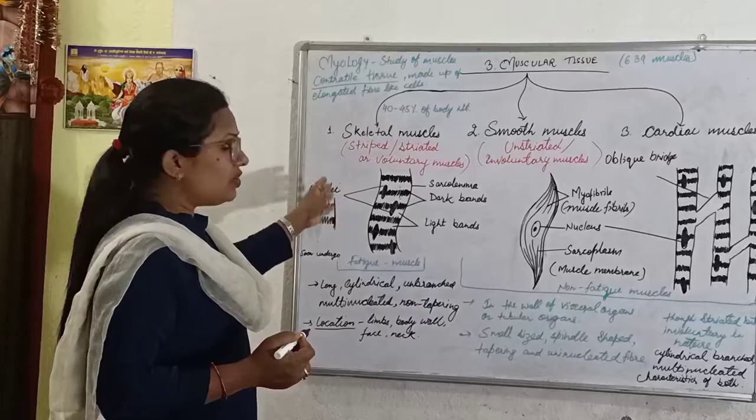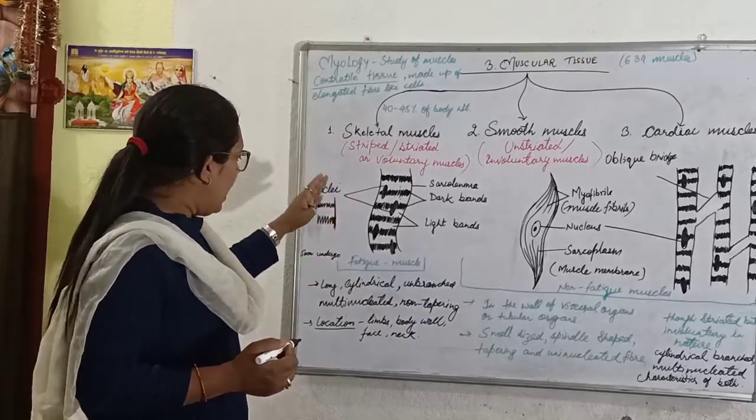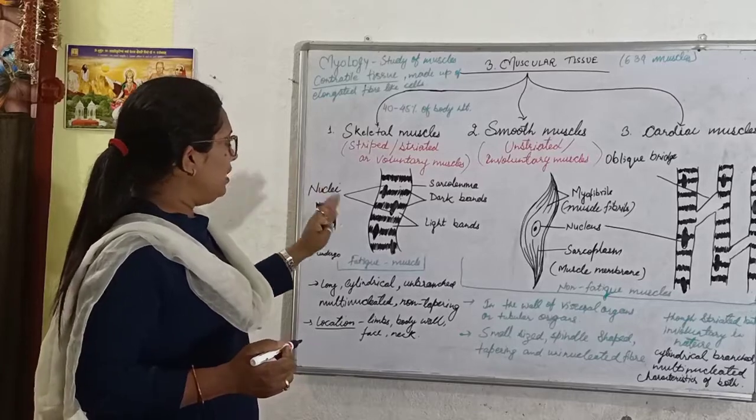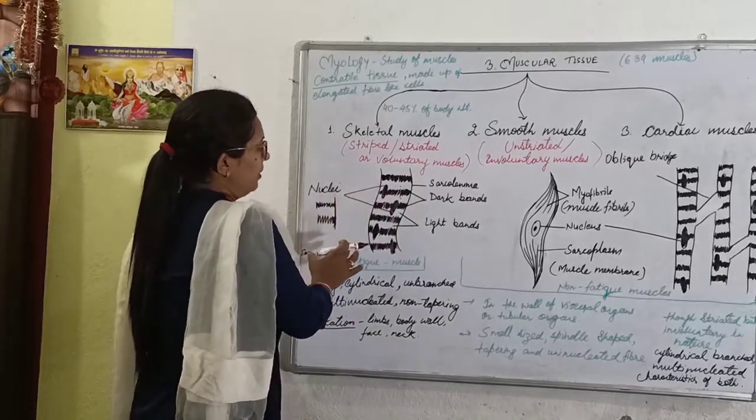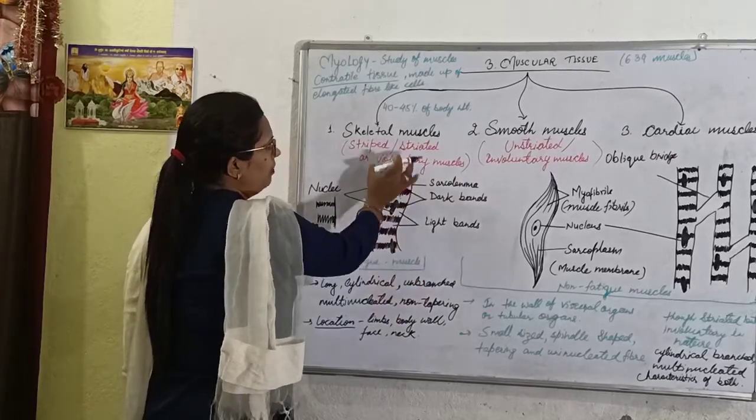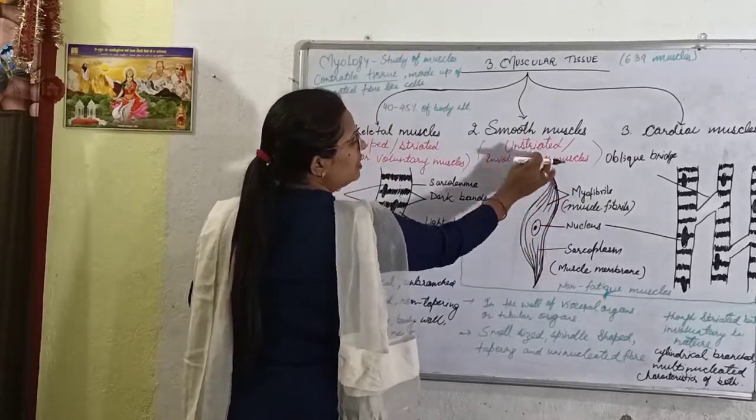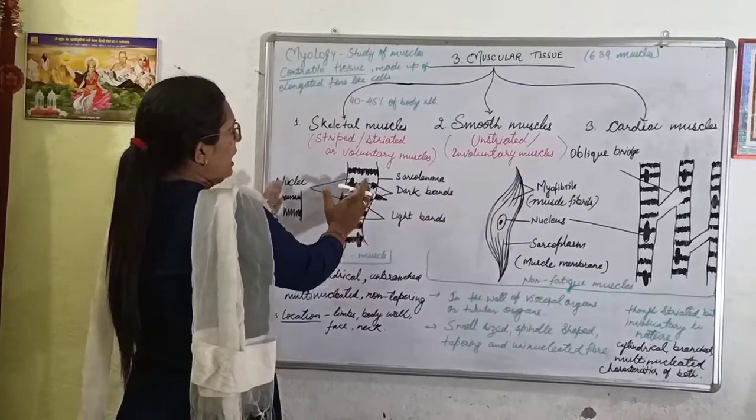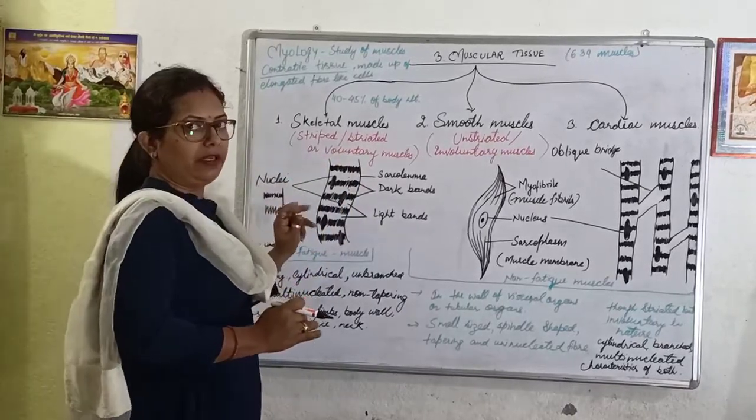And the structure is also clear. These are long, cylindrical, unbranched, multinucleated structures. One more thing, these structures are non-tapering. Tapering means constricted at the end of the muscles, like these muscles go up and become constricted. This structure is known as a tapering structure, but these are flat and elongated cylindrical structures, not tapering.